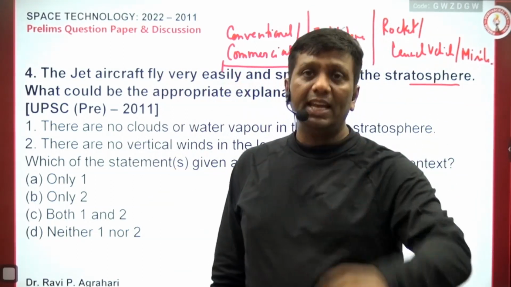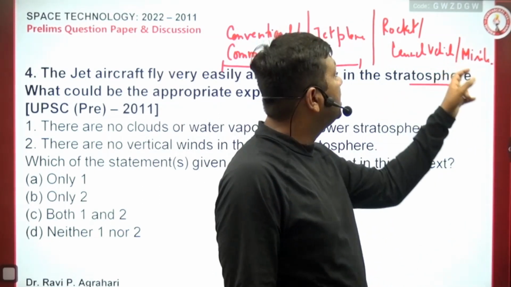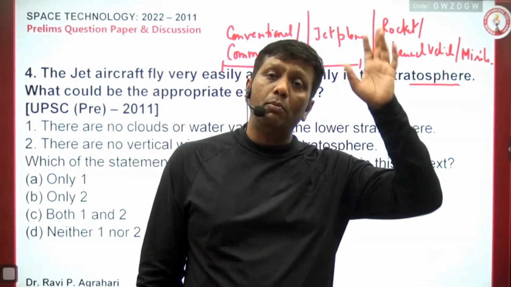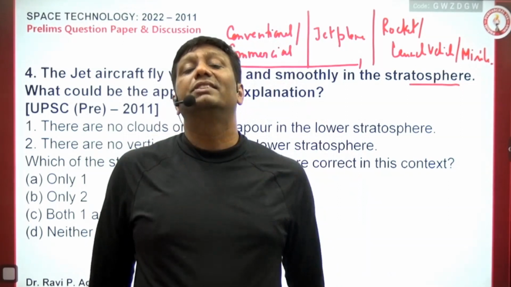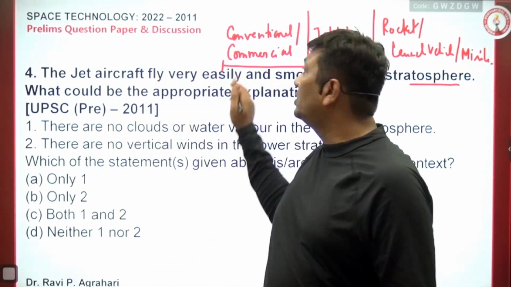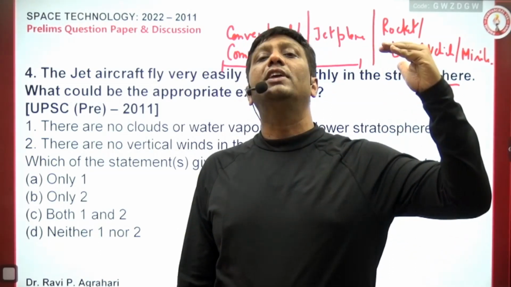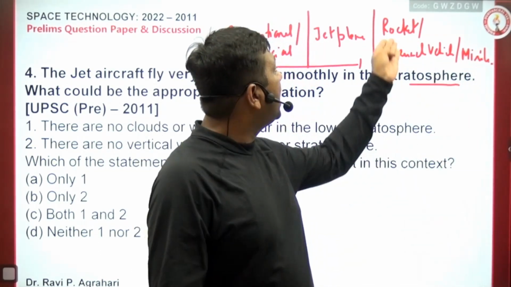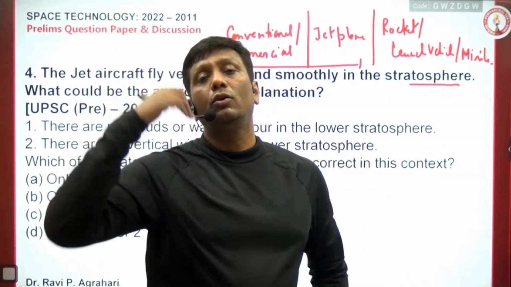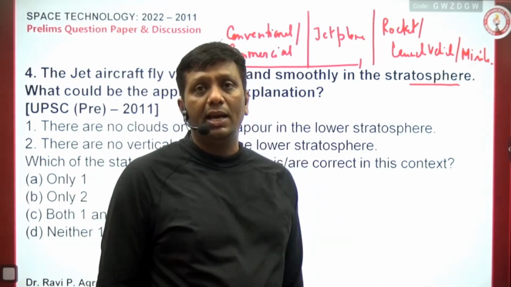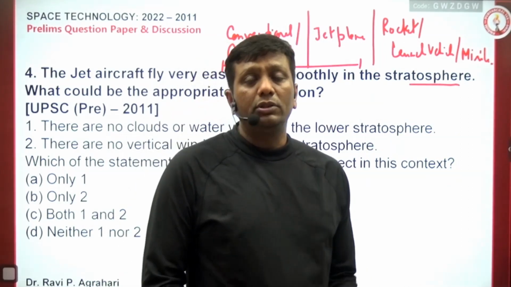They never carry any extra oxidizer. They are moving up to that height where oxygen is available. But the rockets and the missiles and launch vehicles, they are going to more and more height where oxygen is not available. That's why they are carrying the extra oxidizer. That is the basic difference. I told you, guys, the conventional plane and the jet plane are up to the stratosphere only. Up to the stratosphere is the zone where oxygen is available. But what about the height of rockets, launch vehicles and missiles? They can go above the stratosphere. Otherwise how could you go to Chandrayaan, how could you go to Mangalyaan, how could you go across 36,000 kilometers where oxygen is not available? So this is the basic concept.